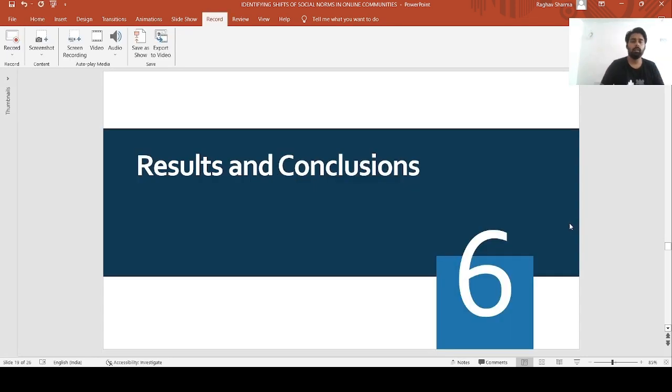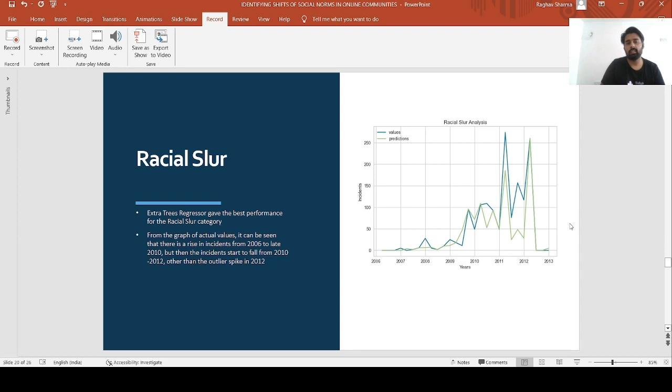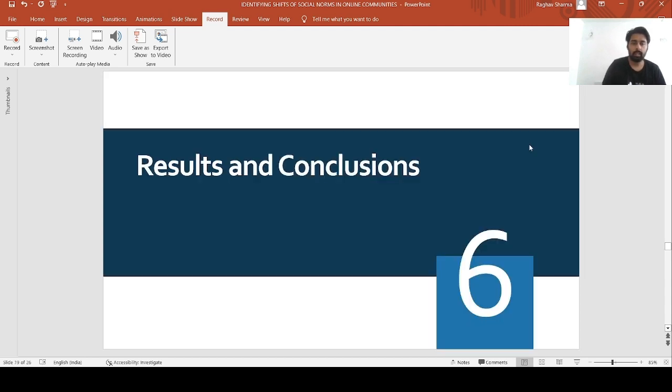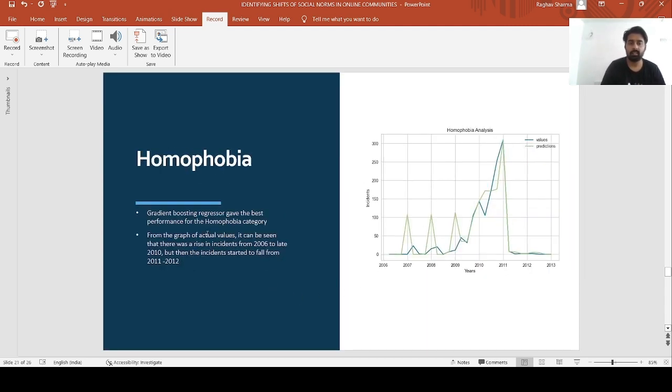For our results and conclusions, we see that for racial, the extra regressor gave the best performance, and we can see from 2006 to 2011 the number of cases increases rapidly, and then there is a more gradual decline, except this 2012 outlier. For homophobia, the gradient boosting regressor gave the best performance. Even though the model initially struggles, it catches up pretty well, and the number of cases increases from 2006 to 2011 and then sharply decreases after 2011.